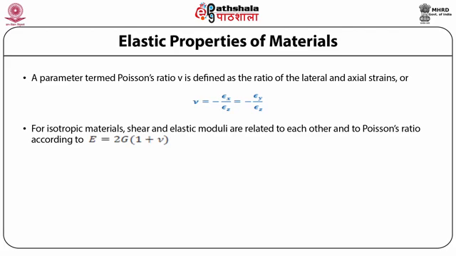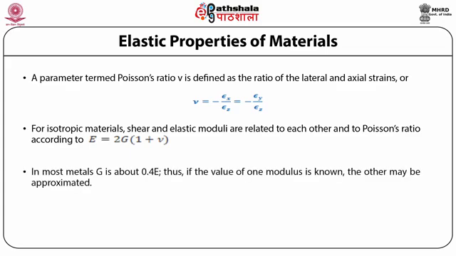For isotropic materials, shear and elastic moduli are related to each other and to Poisson's ratio according to the relation E equals 2 multiplied by G multiplied by (1 plus nu). In most metals, G is about 0.4 E. Thus, if the value of one modulus is known, the others may be approximated.